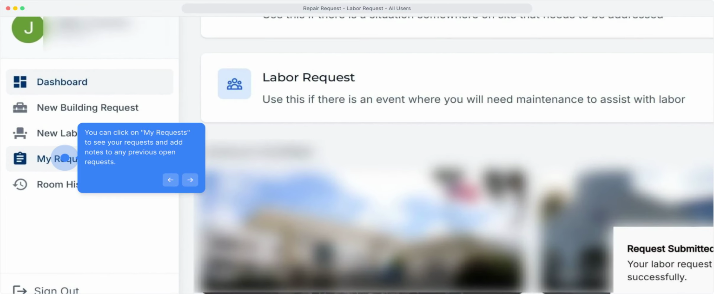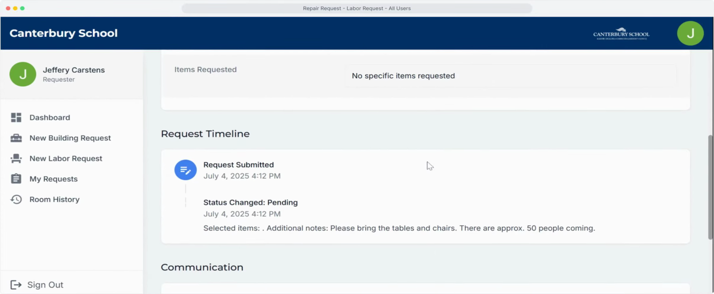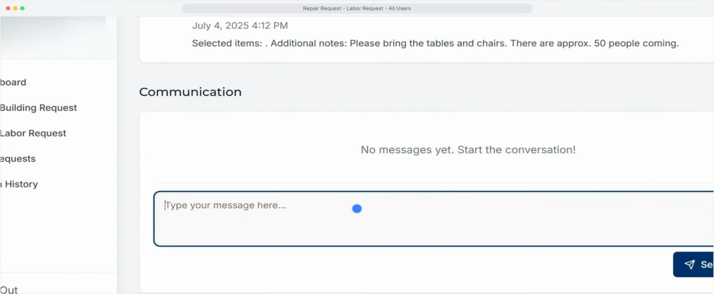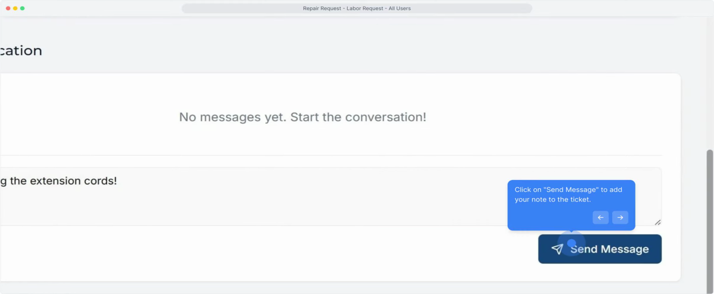We're going to go add a note into this ticket by clicking My Requests. Here is the labor request that we just submitted. We're going to add in that we need extension cords as well. Be clear in what you're asking for. Click on Send Message to add your note to the ticket.